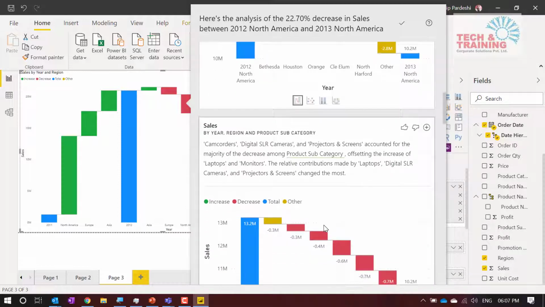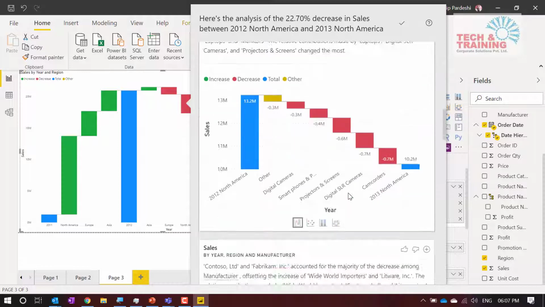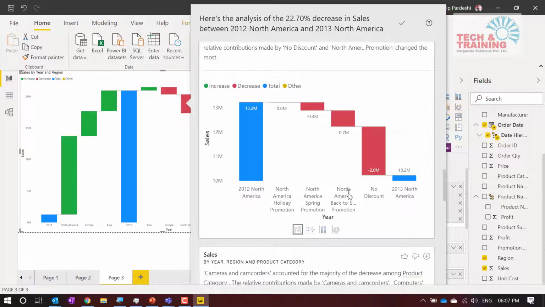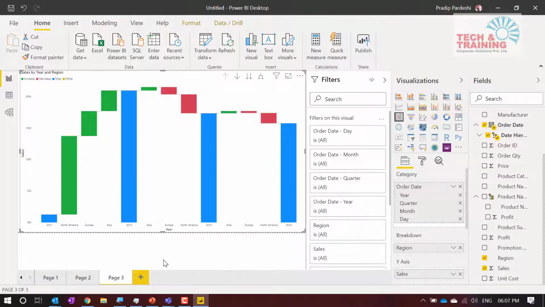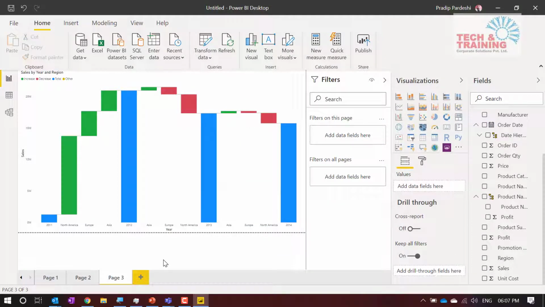So you can see camcorders, digital SLR, camera, projector screen accounted for the majority. So these products have declined, the sales of these products have declined. Likewise, you can ask Power BI to give you the explanation on any specific instance which is happening in your report. Okay, so this is an extremely powerful artificial intelligence feature that we saw just now.